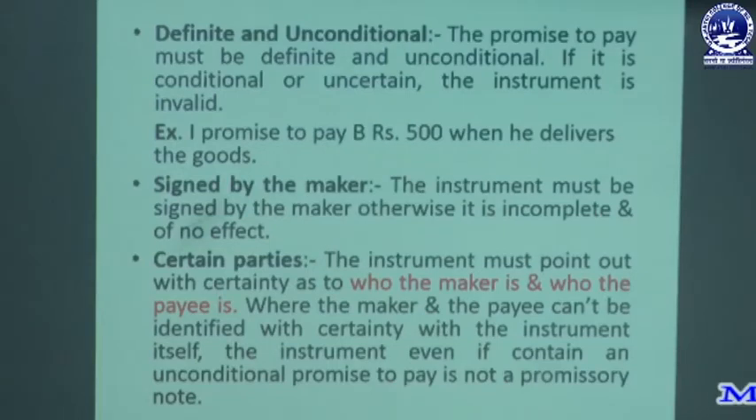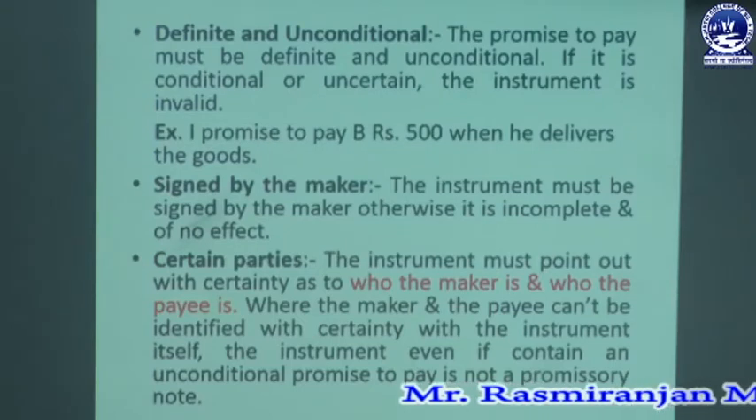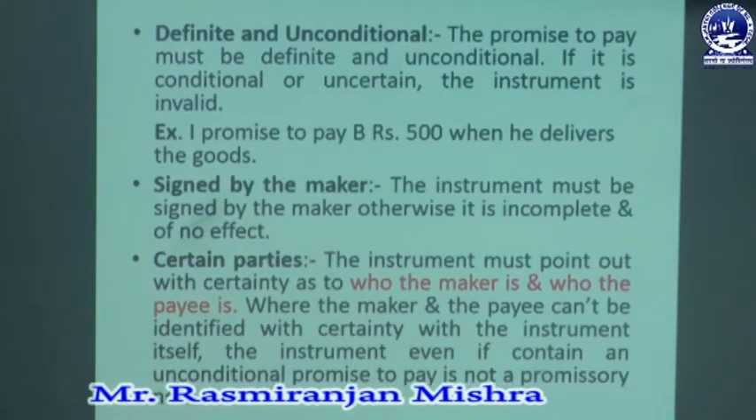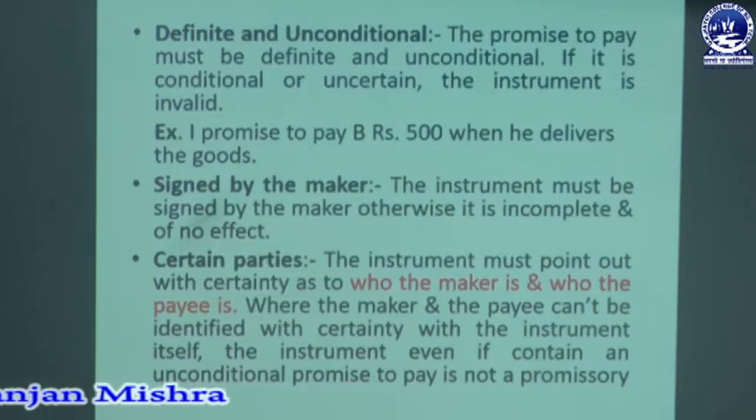Then the next essential is signed by the maker. The instrument must be in writing and must be signed. That means it must have been signed by the maker, otherwise it is incomplete or has no effect. Then certain parties: the parties involved in the promissory note must be certain. The instrument must point out with certainty who the maker is and who the payee is. The maker and payee, these two parties must be involved in the promissory note. So there must be certain parties.